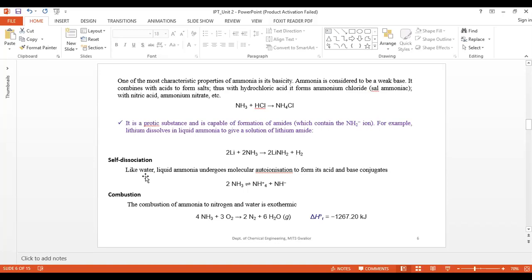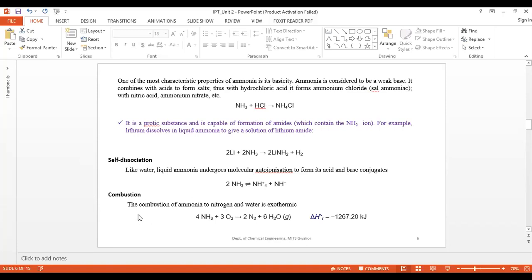Like water, liquid ammonia undergoes molecular auto-ionization to form its conjugate acid and base. Here you can see ammonia breaks into NH4+ ion and NH2- ion.